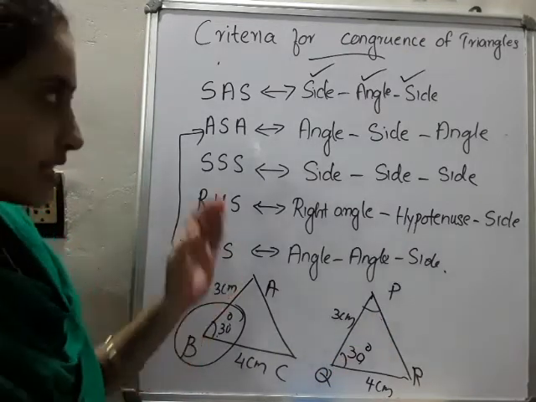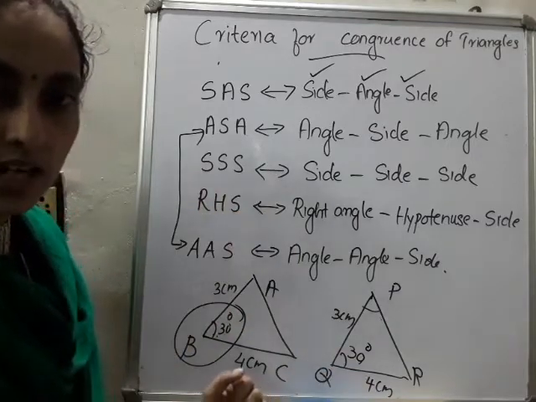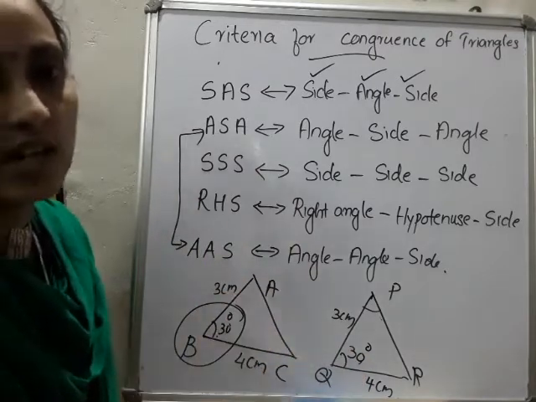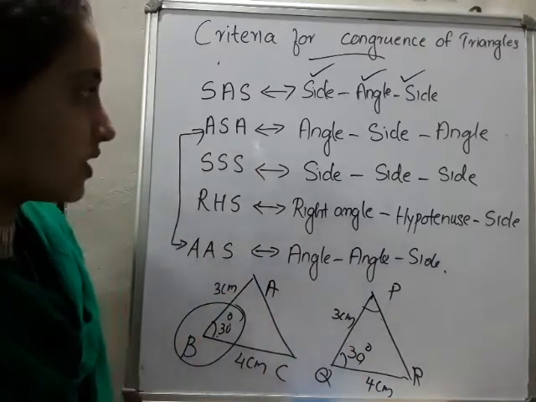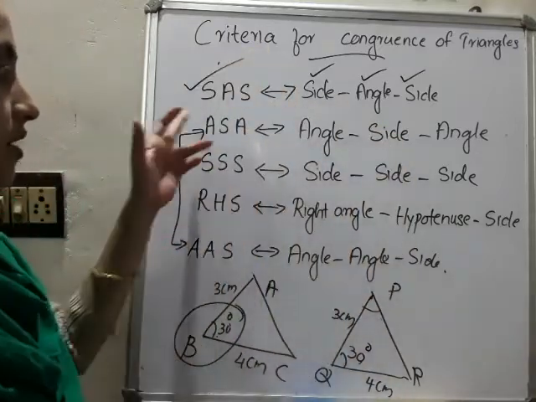Hope you clear this concept. SAS means what? Two sides and the included angle of a triangle are equal to two sides and the included angle of another triangle, then the triangles are congruent. Okay, hope you clear that concept. Then I will move to the third one. After that I will move to the second one.